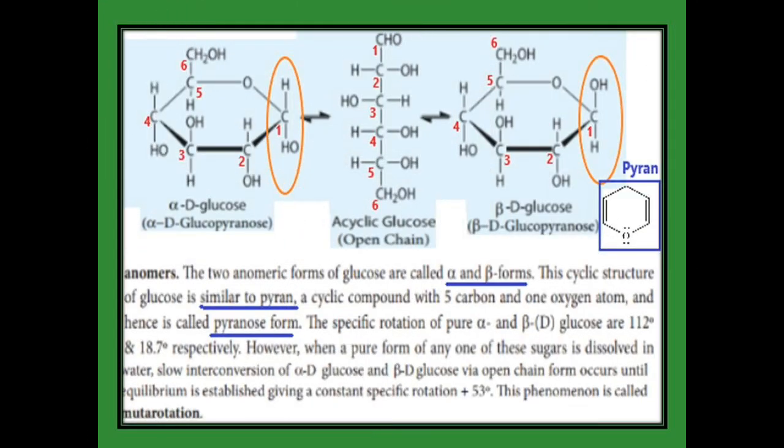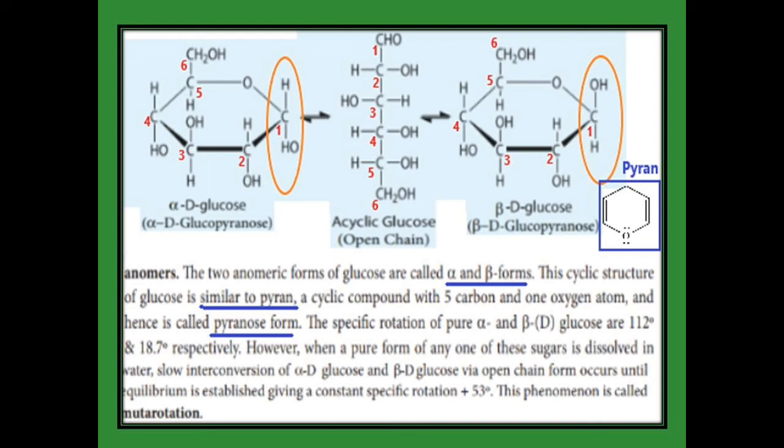When the open structure's aldehyde group reacts with the fifth carbon hydroxyl group, we get two cyclic structures, which are called anomers. The anomers have two forms, an alpha form and a beta form. In the alpha form, the OH group on the first carbon is present at the bottom, and in the beta form, the OH group on the first carbon is present at the top.